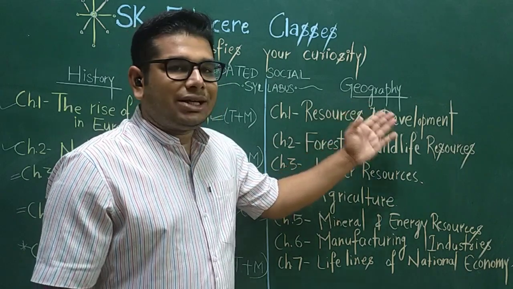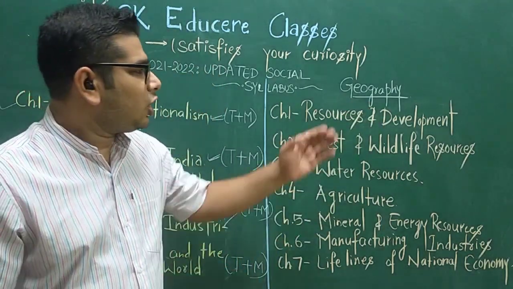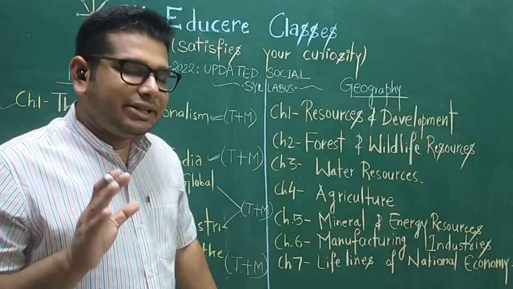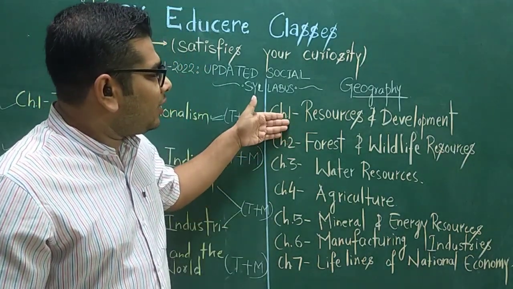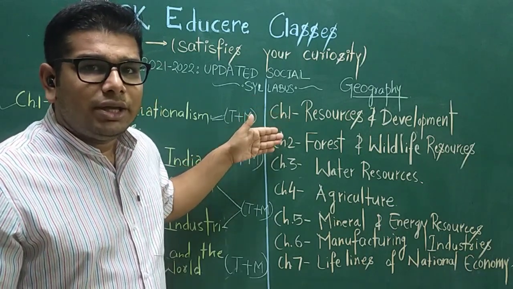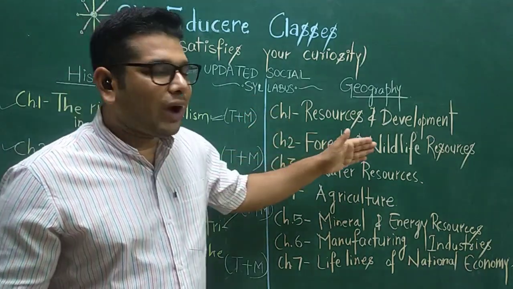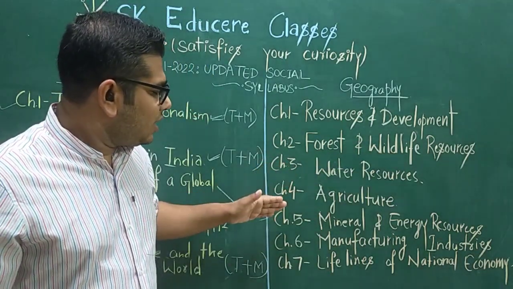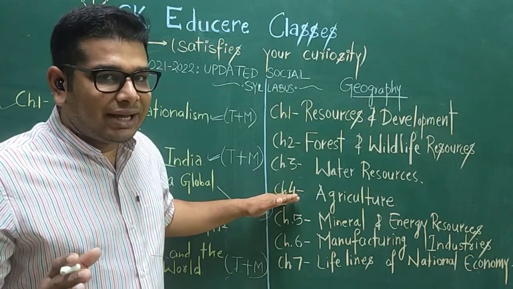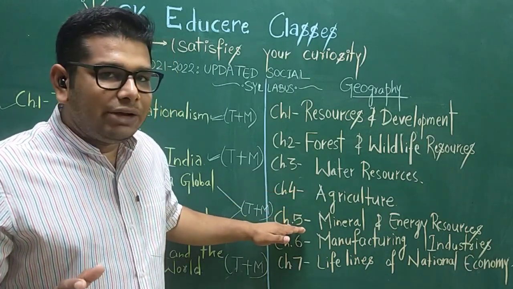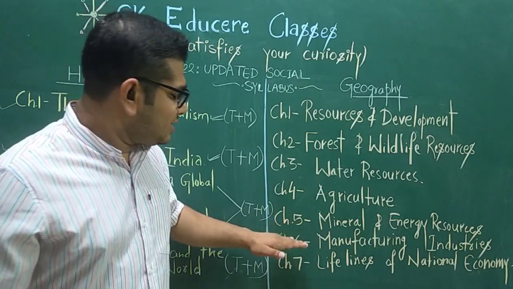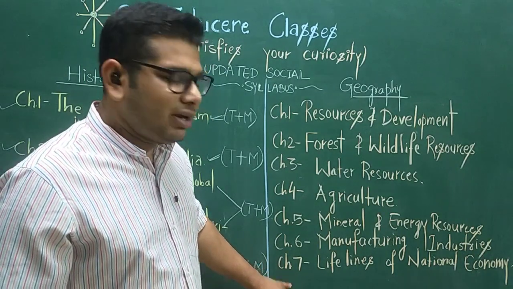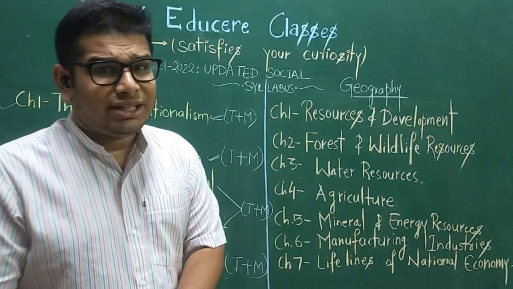Now look at the next subject of social science, that is geography. In geography, we have a total of 7 chapters. Chapter 1 deals with resources and development. Chapter 2 deals with forest and wildlife resources. Chapter 3 deals with water resources. Chapter 4 deals with agriculture. Chapter 5 deals with mineral and energy resources. Chapter 6 deals with manufacturing industries. And chapter 7 deals with lifelines of the national economy.